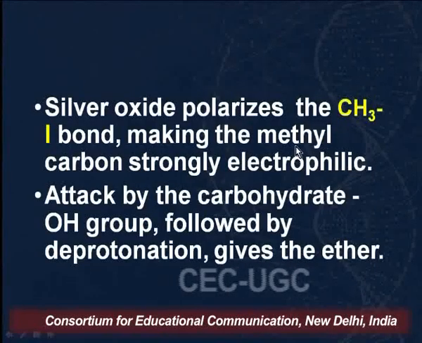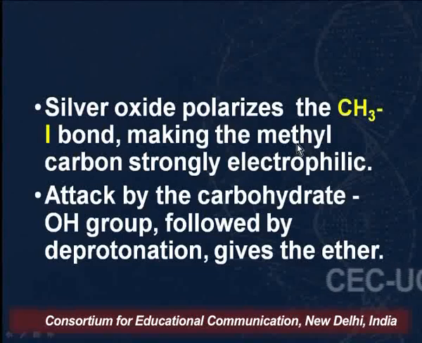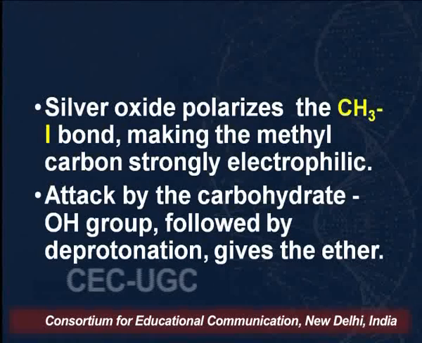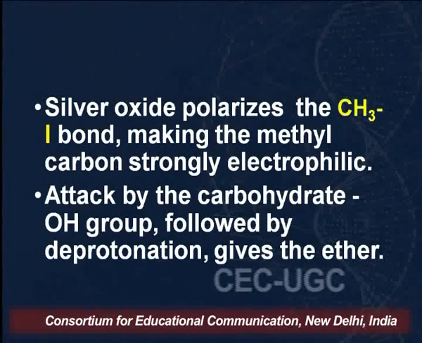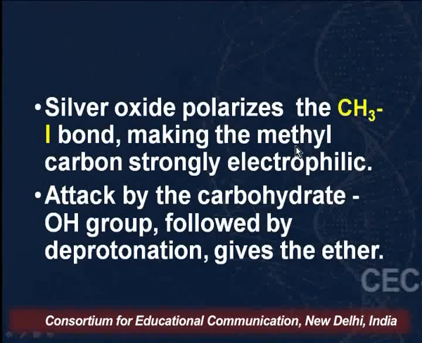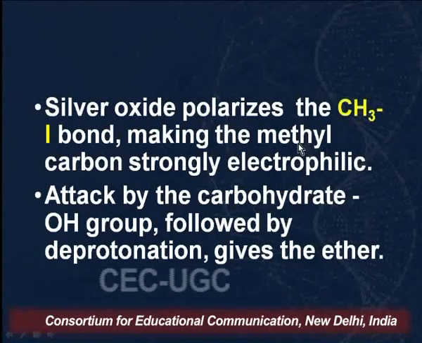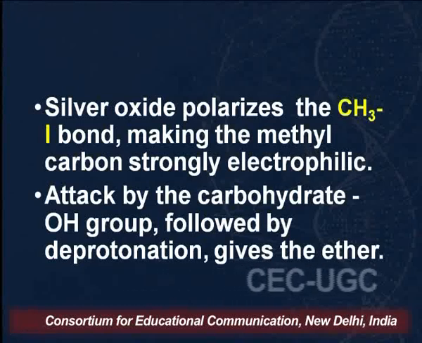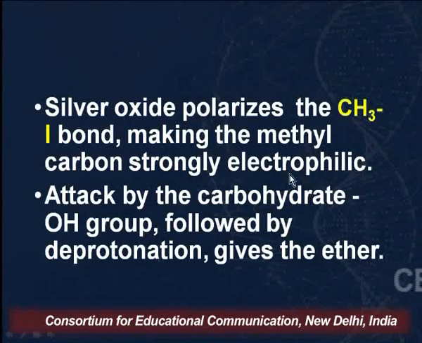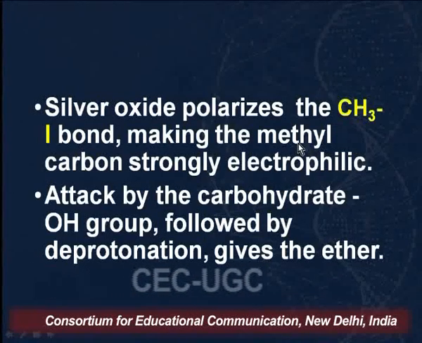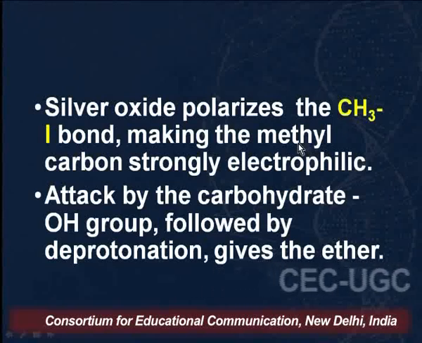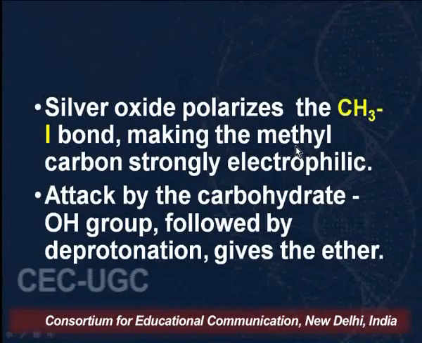Now, how does this reaction take place? The reaction here is just like a normal nucleophilic substitution reaction. What happens in this reaction? Silver oxide will polarize the methyl iodide bond, making the methyl carbon strongly electrophilic. And when it is strongly electrophilic, this electrophilic carbon is attacked by the nucleophilic oxygen. We get an intermediate, which on deprotonation will give us an ether.